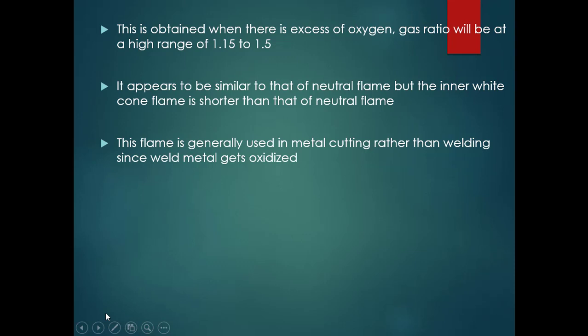This oxidizing flame results when an excess quantity of oxygen is supplied compared to acetylene. Here again it is similar to the neutral flame, whereas the inner whitish cone is somewhat shorter than that of the neutral flame. This oxidizing flame will be used for metal cutting operation rather than welding, since the weld metal gets oxidized. In order to prevent that, we make use of this oxidizing flame just for metal cutting, not for the welding process.